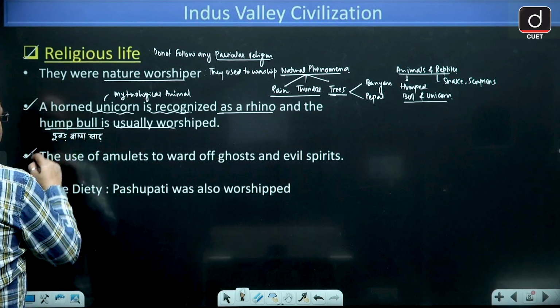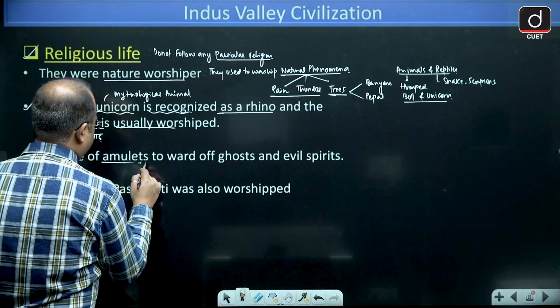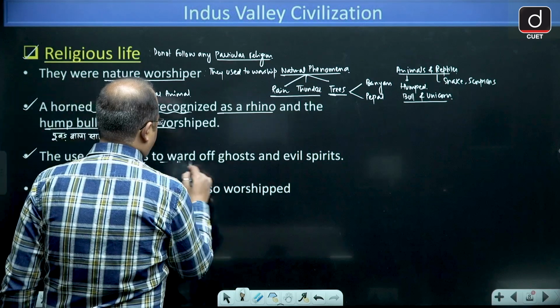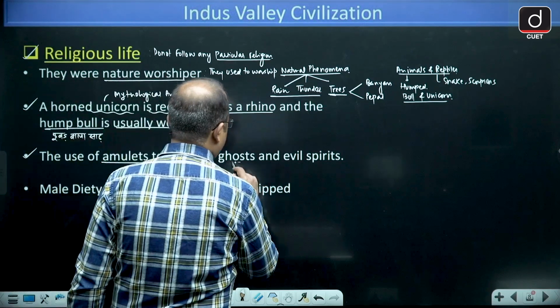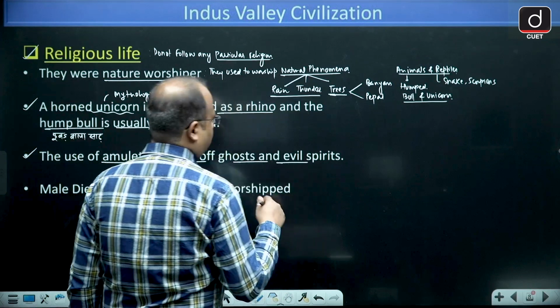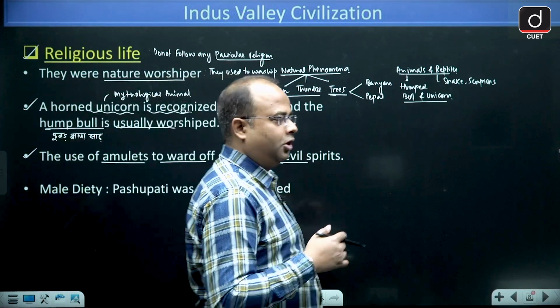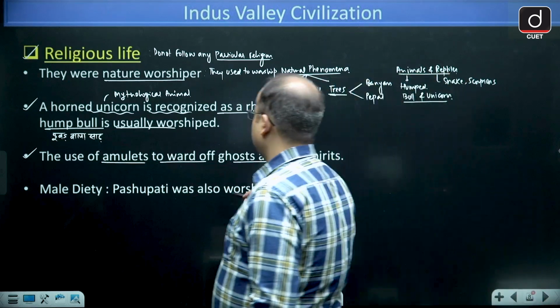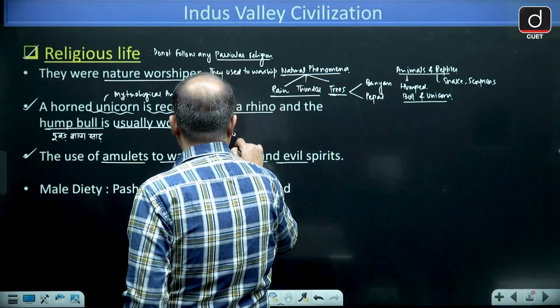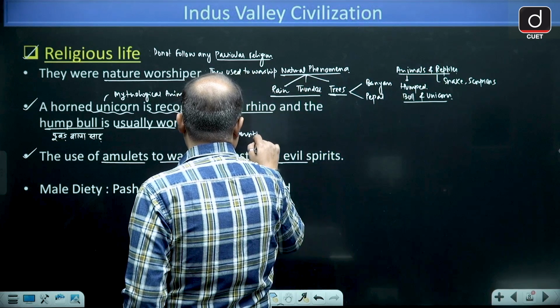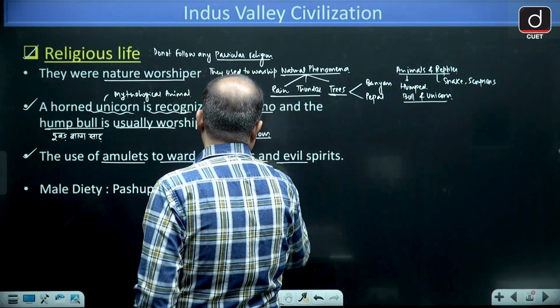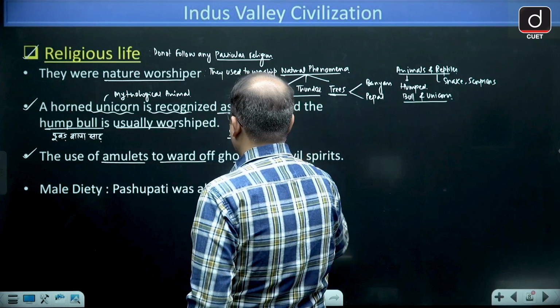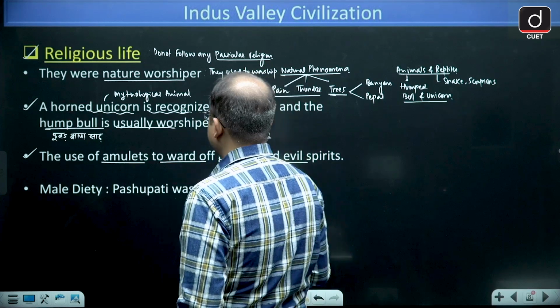And they used to wear amulets to ward off the ghost and evil. That means that they were superstitious as well. Amulets means tabiz.